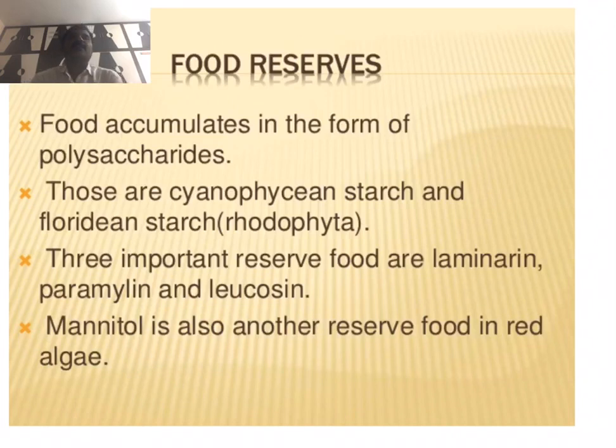The food accumulates in the form of polysaccharides. In the different classes of algal species, the storage food materials also take different forms.